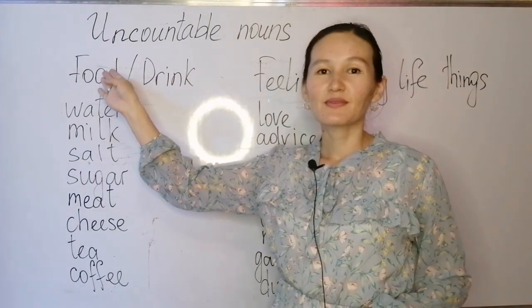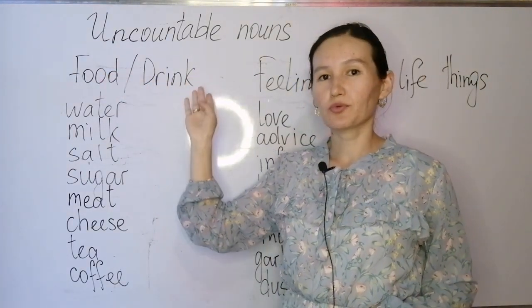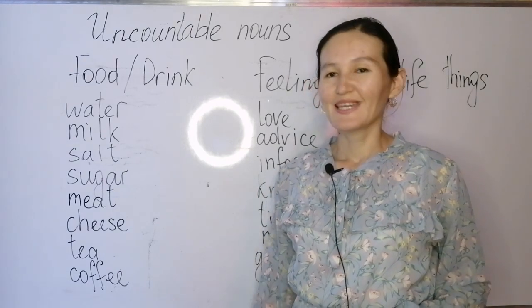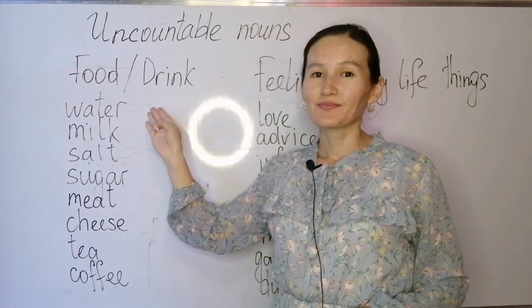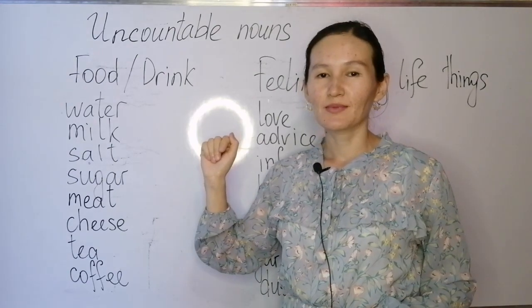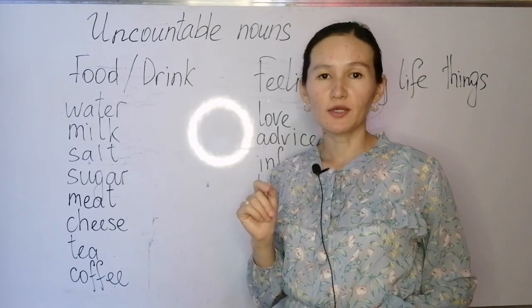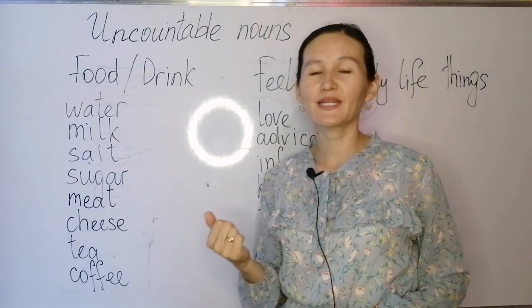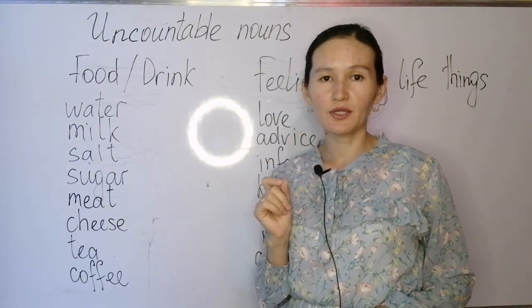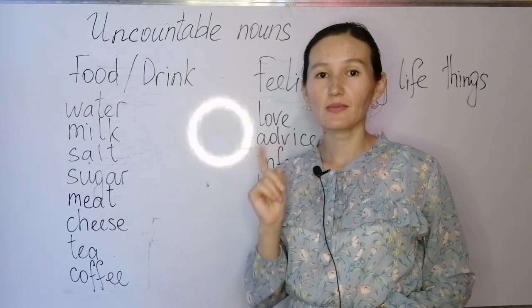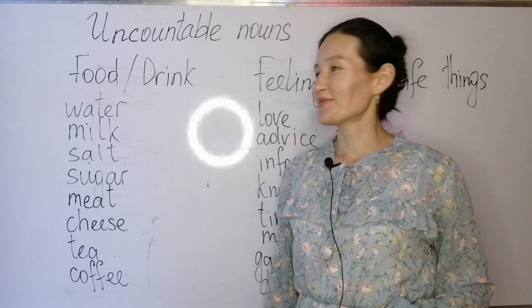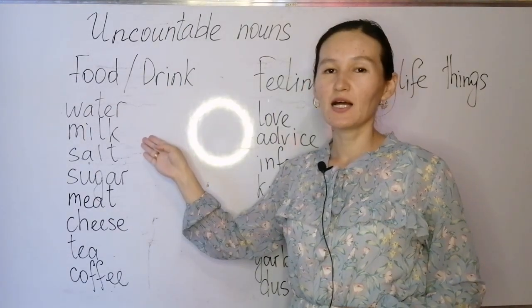So, there are a lot of food and drink that are uncountable. Water, water. We cannot say waters, or we cannot say 3 waters, right? It is always singular and we cannot count. Water, water. Milk, milk.